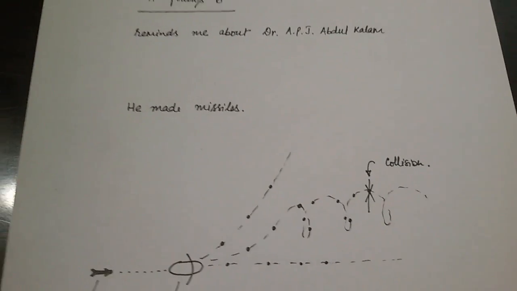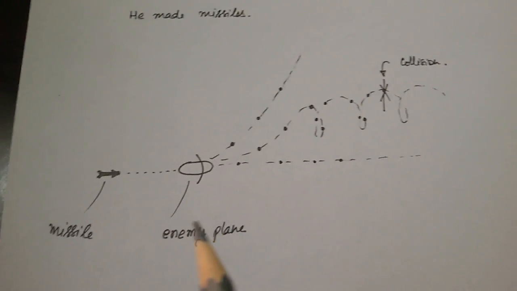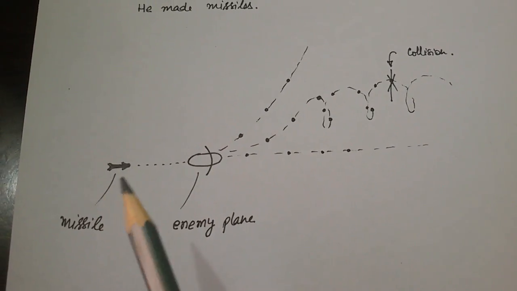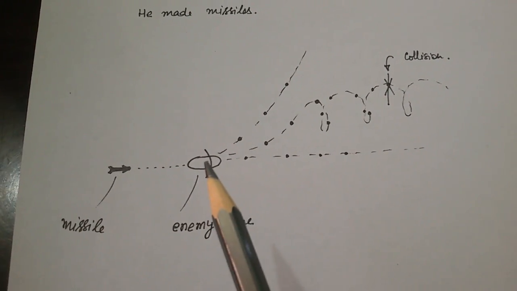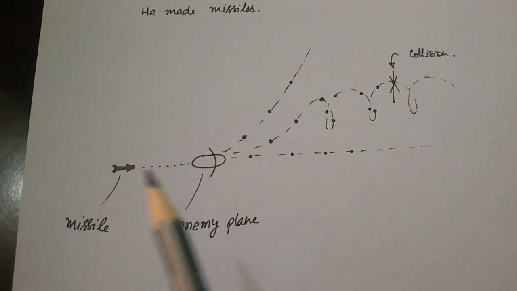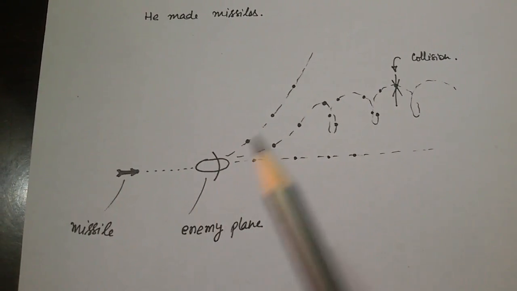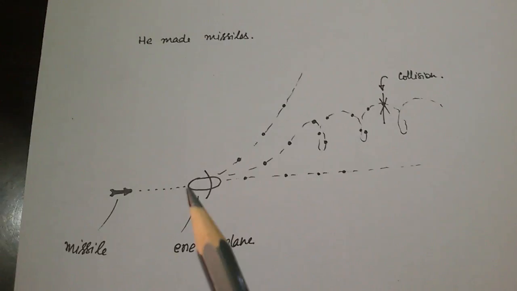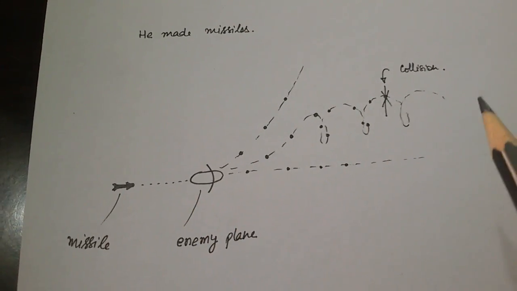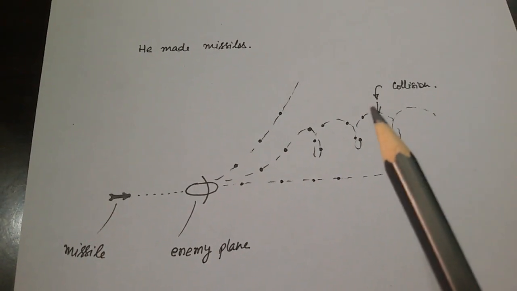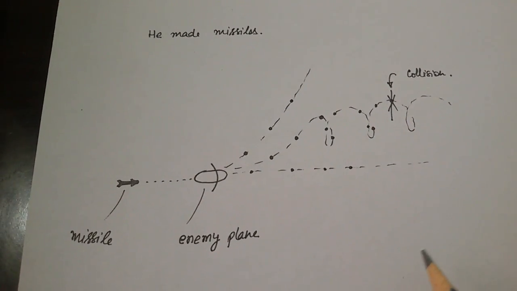So here in this figure, let us suppose this is the enemy plane and this is the missile fired. If this plane goes straight, this missile follows the plane, and if the plane takes this path, the missile will follow it, and if the plane takes this zigzag path also, then the missile will follow and it will hit somewhere here, collision happens, right? So you can be a great scientist like him, so keep working for it.